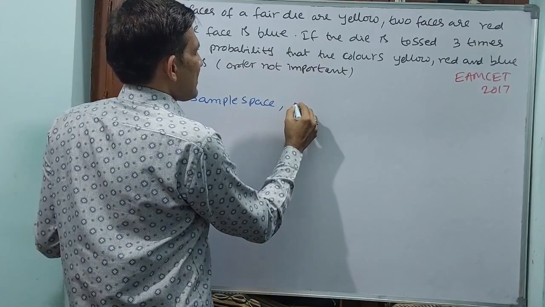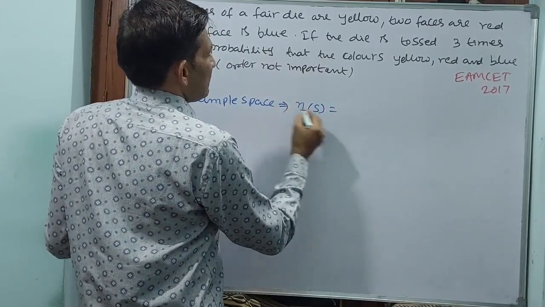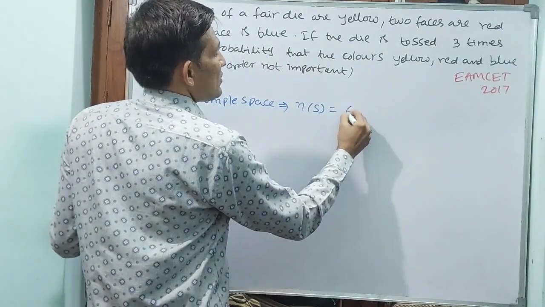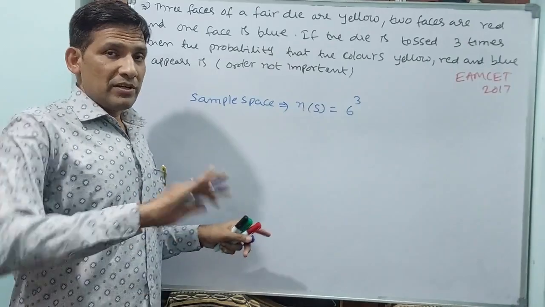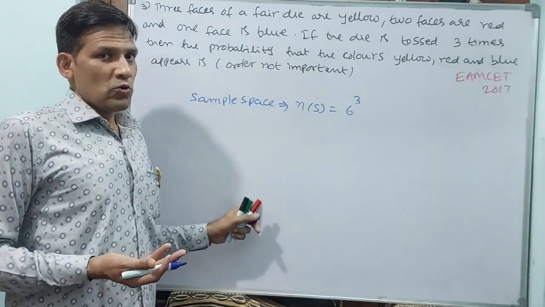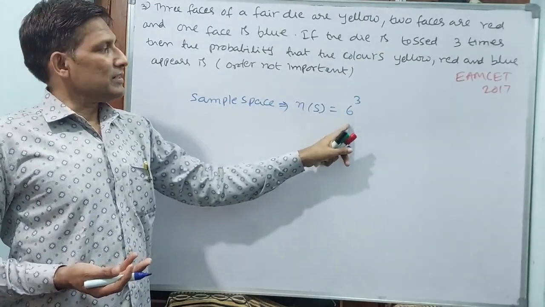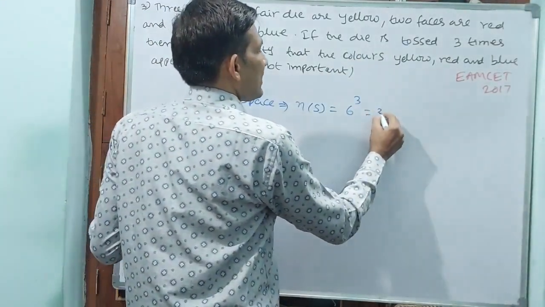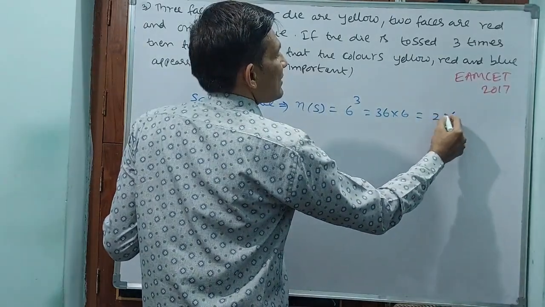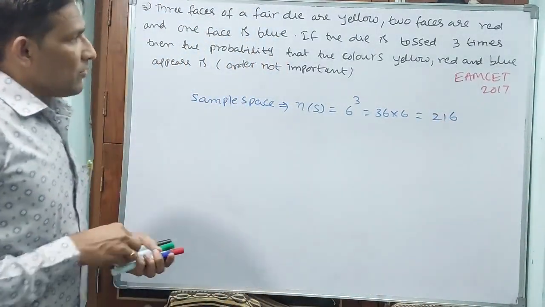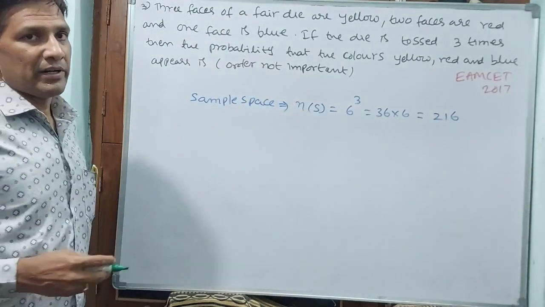Directly I am writing N of S as 6 power 3, because 6 faces are there. For a coin it is tail and head, 2 power something, but here 3 times we have tossed, 6 faces are there, 6 power 3. 6 power 3 means 36 into 6. 6 6s are 36, 6 3s are 18 plus 3, 21, 216. See, the sample space has come, 50% is over.